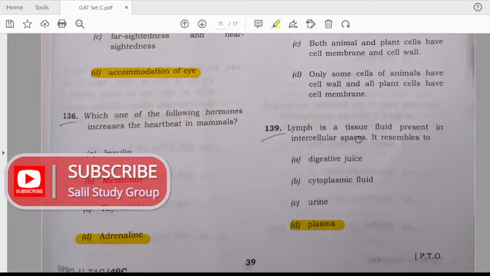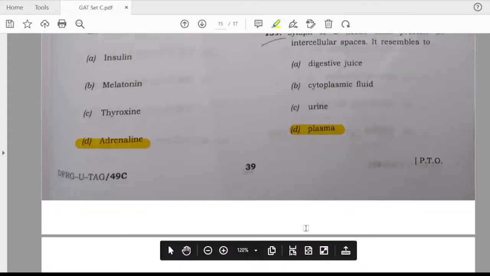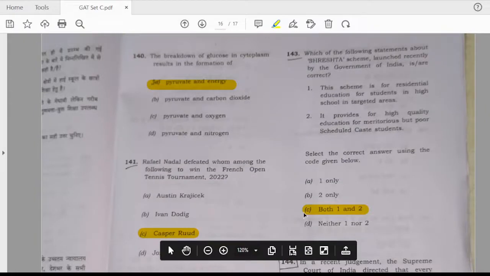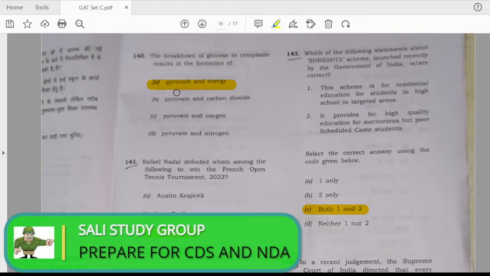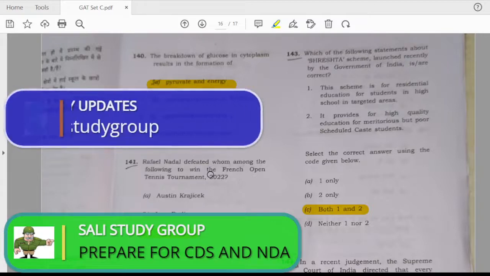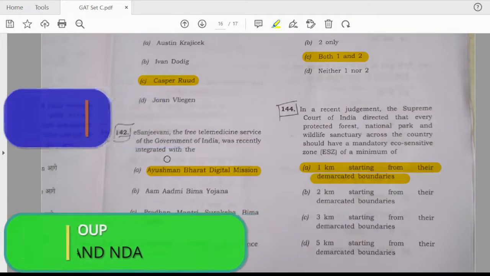Lymph is a tissue fluid present in the intercellular spaces. It resembles to, answer is D. Plasma. 140th question. The breakdown of glucose in cytoplasm results in the formation of, answer is A. Pyruvate and energy. Rafael Nadal defeated whom among the following to win French Open? The answer is Casper Ruud.